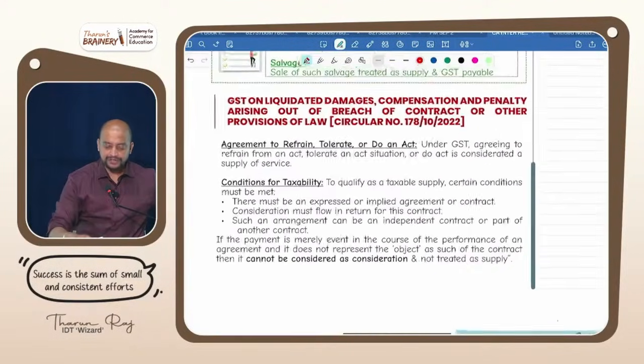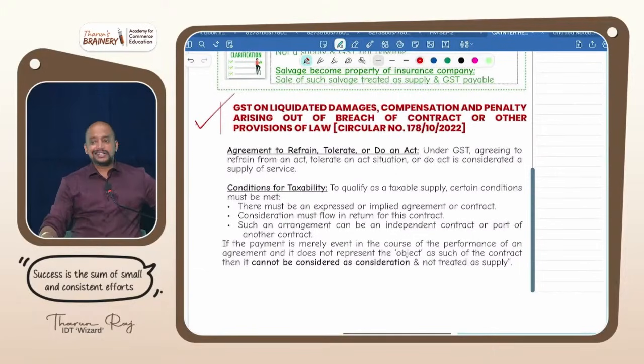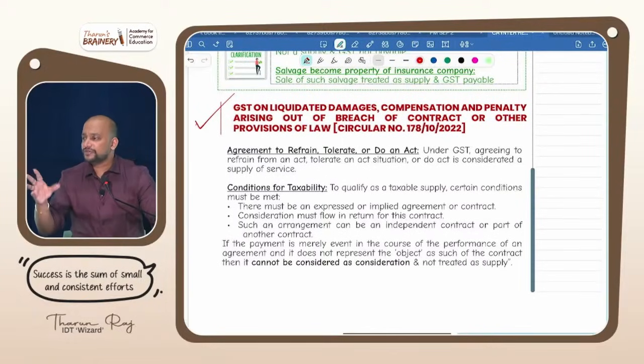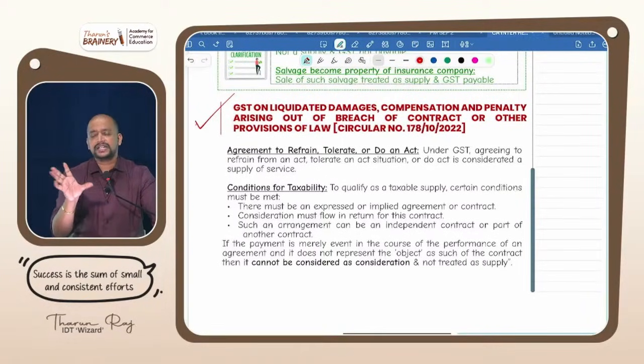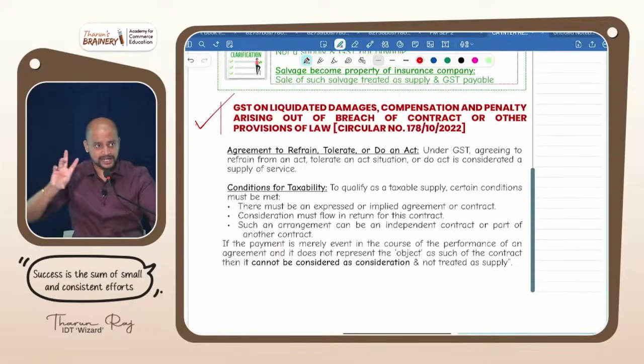Page number 27, you see, GST on liquidated damages, compensation, penalty. But usually this is the place where we pretty much get confused and we write it wrongly. So carefully listen, please listen, it's a very, very important area and they will be twisting this in the exam many times. Either in the first question they will be giving or separately also they will be asking a question on this.